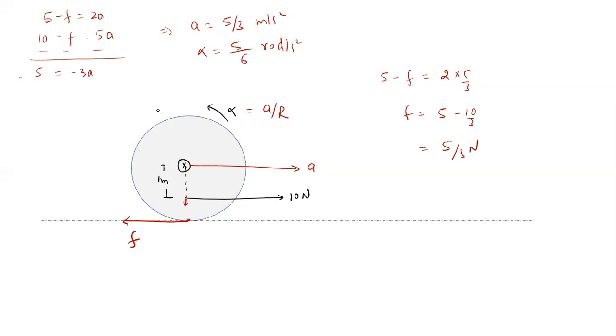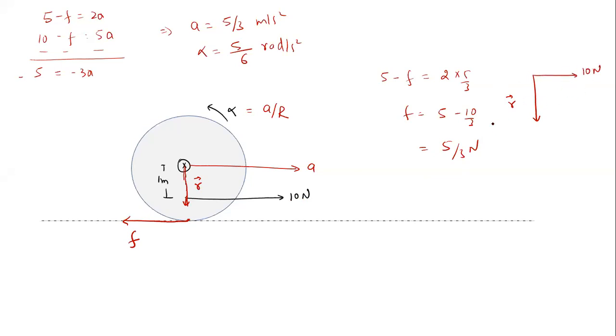Are you getting some idea of what we are doing here and how we are doing this? How is torque in the left direction? Let me explain. If you talk about the 10 Newton force, what is the R vector for the 10 Newton force? That is 1 meter. The R vector is downward like this, and the 10 Newton force is on this side.